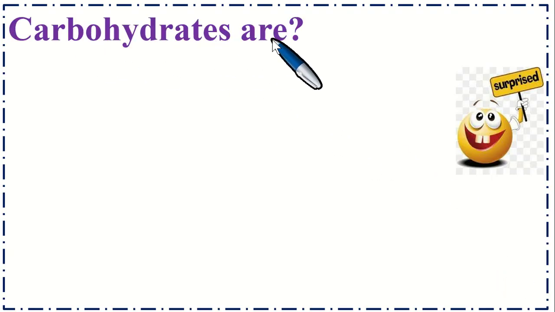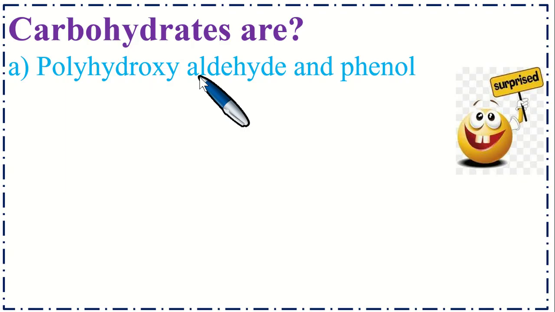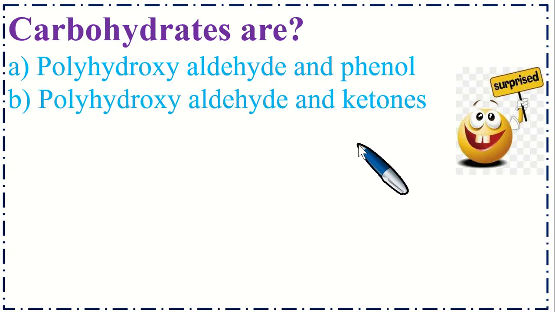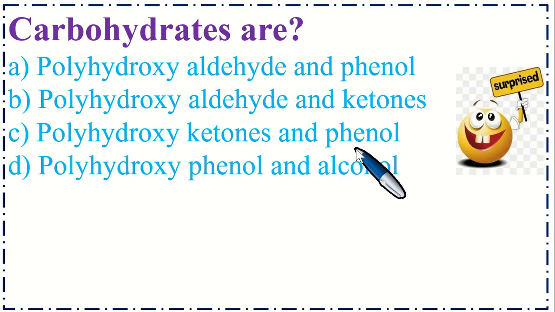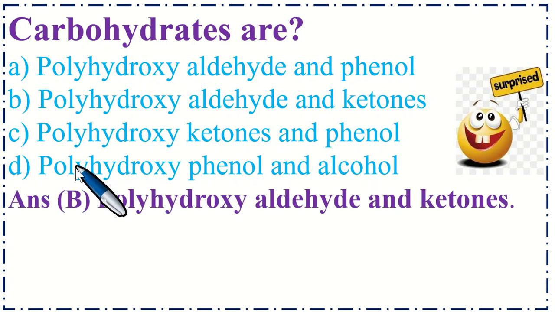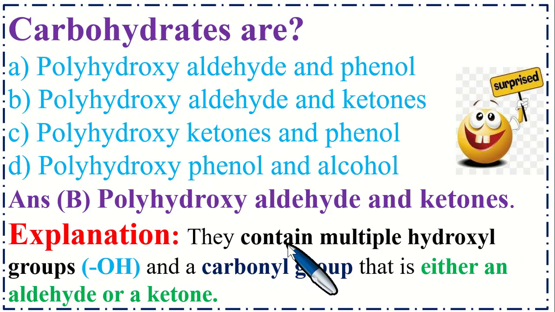Carbohydrates are: option A, polyhydroxyaldehyde and phenol; option B, polyhydroxyaldehyde and ketones; option C, polyhydroxyketones and phenol; and option D, polyhydroxyphenol and alcohol. So the correct option is B, polyhydroxyaldehyde and ketones. Explanation: they contain multiple hydroxyl groups, OH groups, and a carbonyl group that is either an aldehyde or ketone.